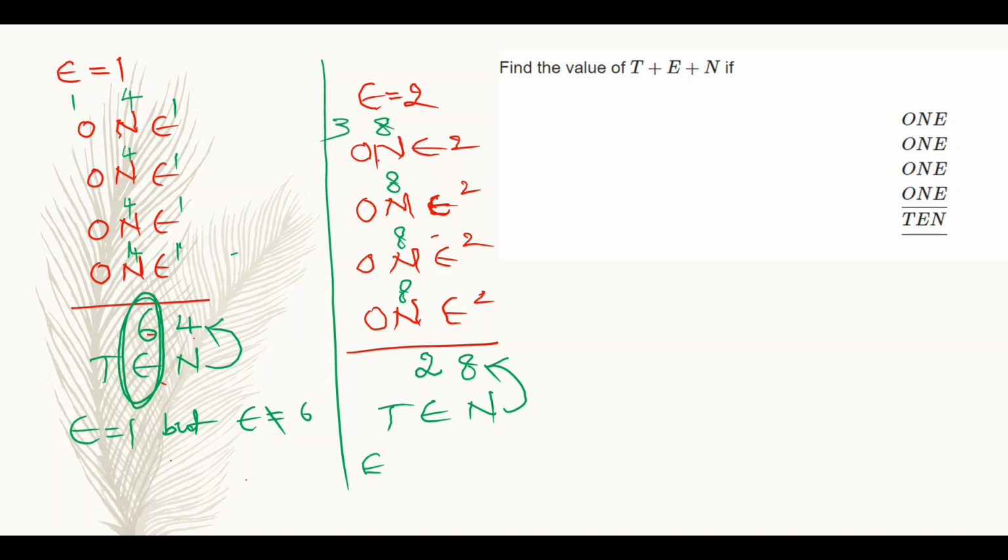And I have considered E value as 2 and E in TEN is also 2, so no problem, I can go further to solve this question.